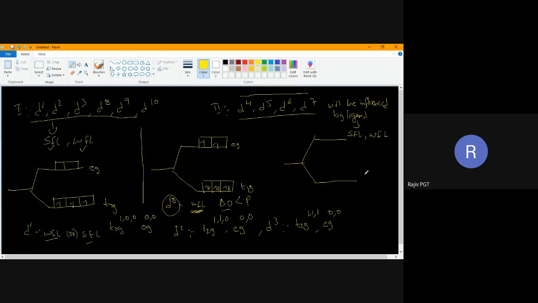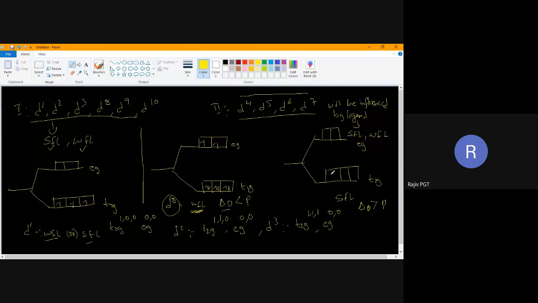Now I'll come to strong field ligand here. Now this is T2G. This is EG. What is the condition for strong field ligand? Delta naught is greater than pairing energy, sir. Thank you. Delta naught is greater than pairing energy.